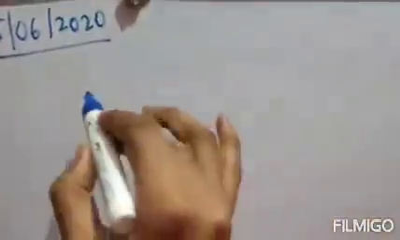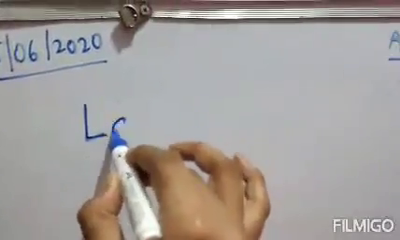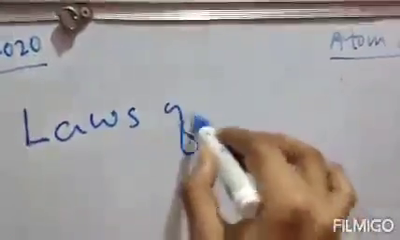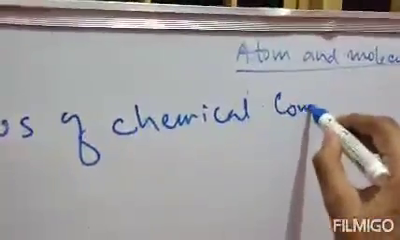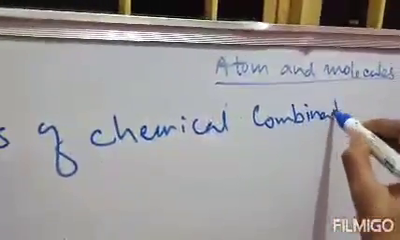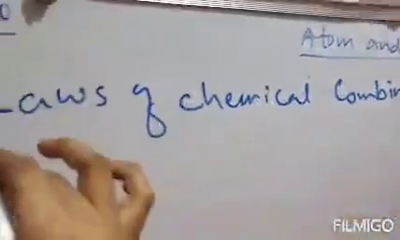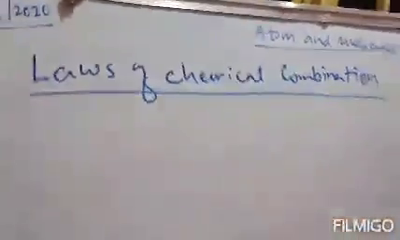Very important concept. So number 1, these are all about atoms and molecules. Next, the rule is the law of chemical combination. How molecules and atoms combine together is governed by these laws of chemical combination.